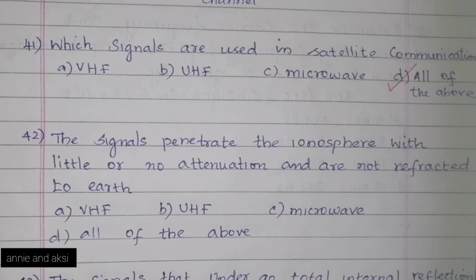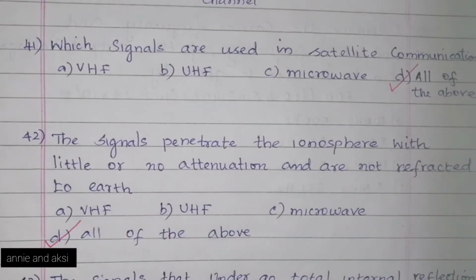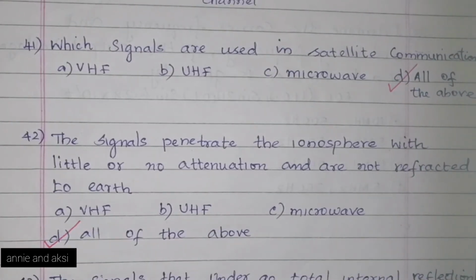Next question. The signals penetrate the ionosphere with little or no attenuation and are not refracted to the earth. Which signal? Option A, VHF. Option B, UHF. Option C, microwave. Option D, all of the above. The right answer is option D, all of the above. All these signals penetrate the ionosphere with little attenuation or without attenuation, and they are not refracted back to the earth. So the answer is option D, all of the above signals.